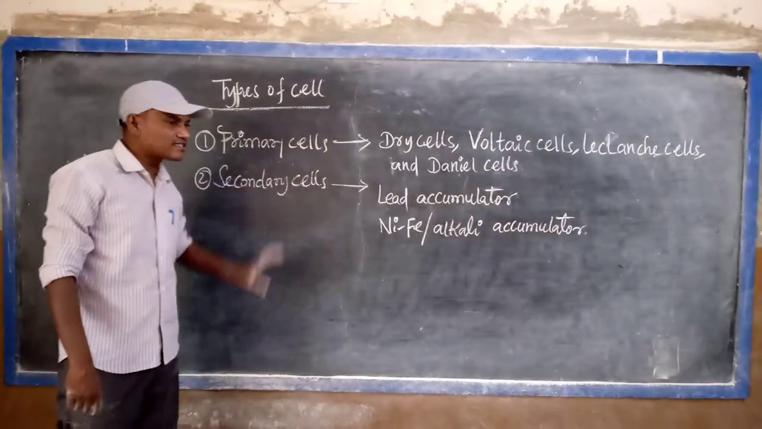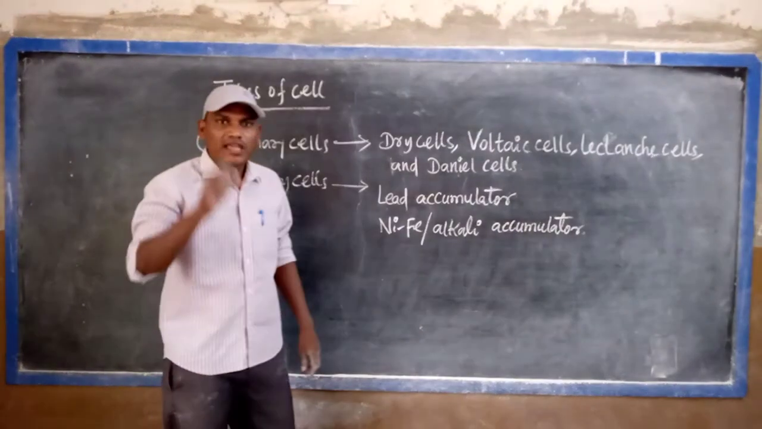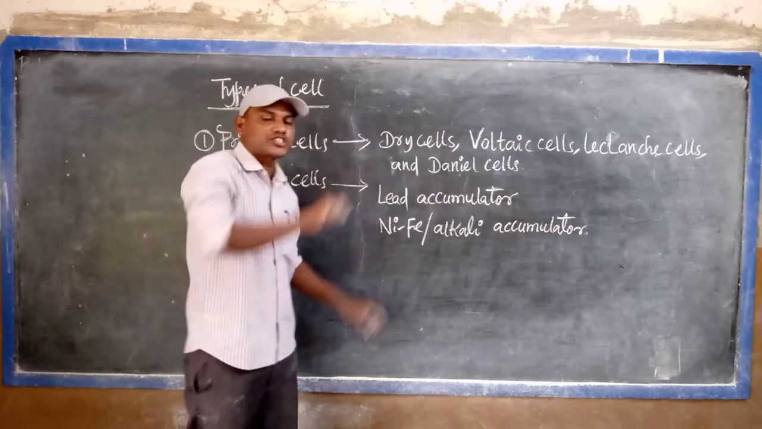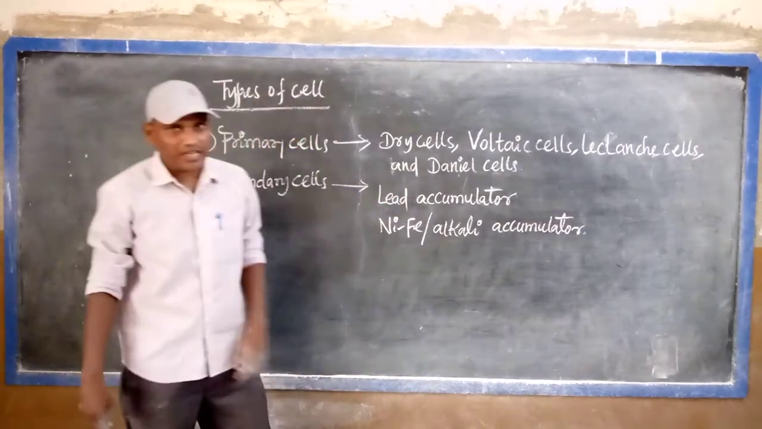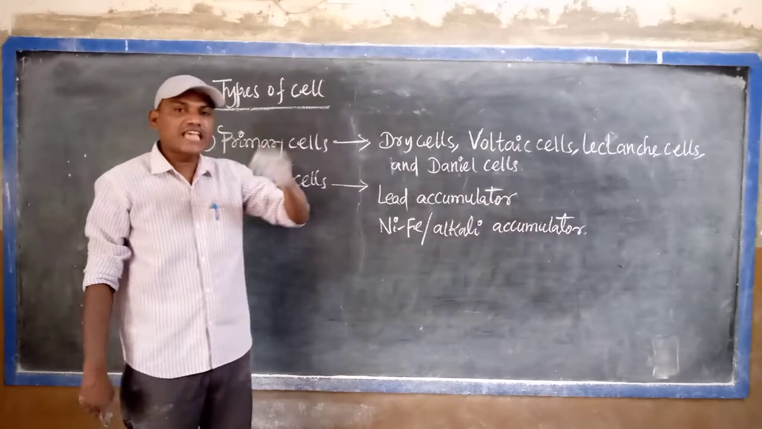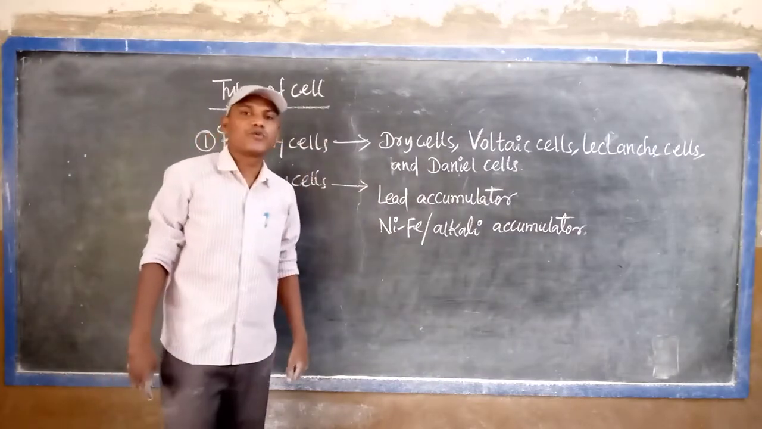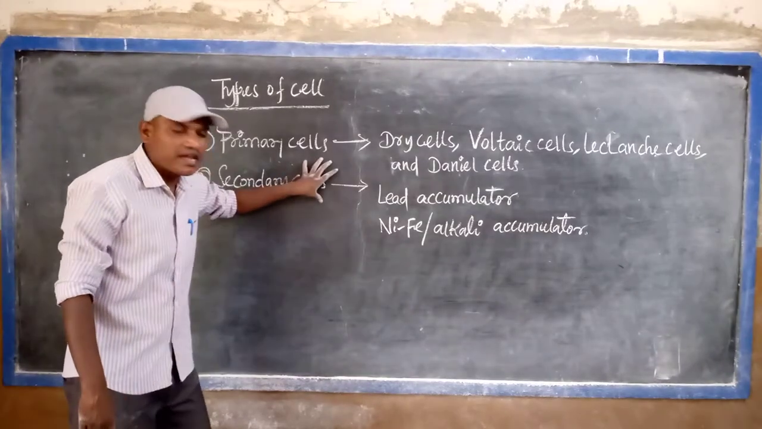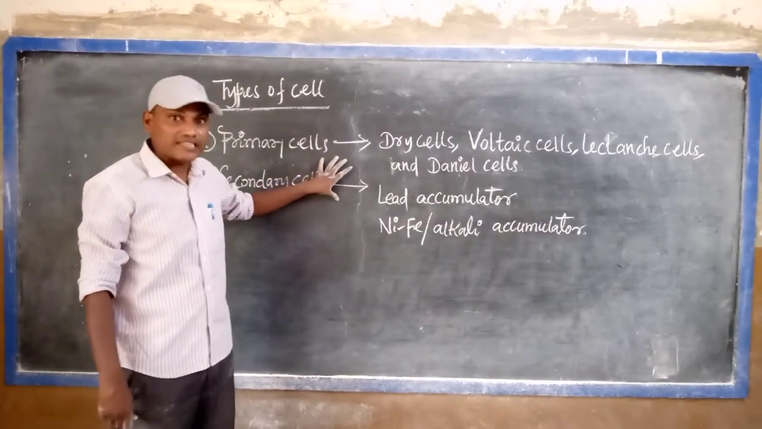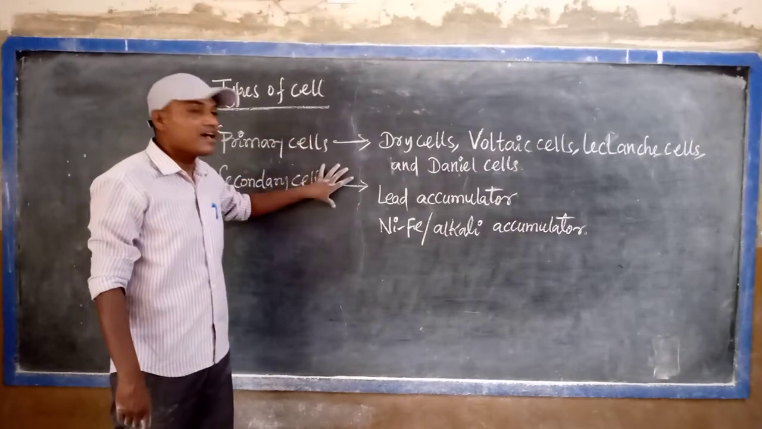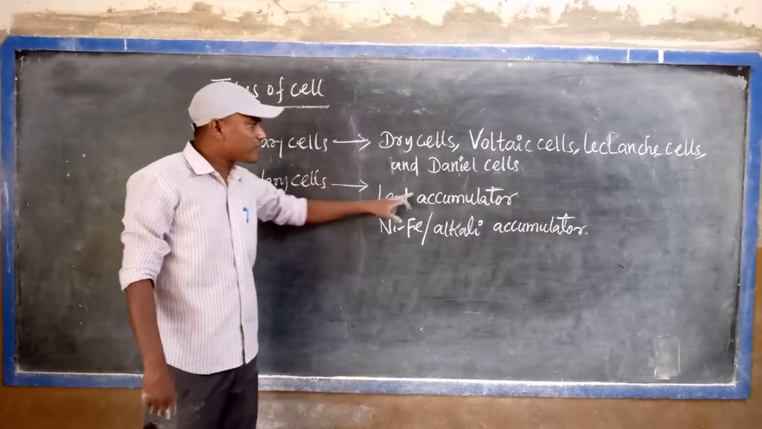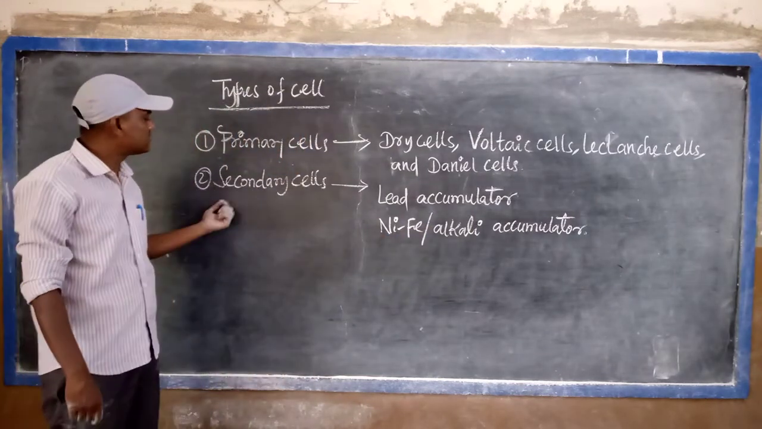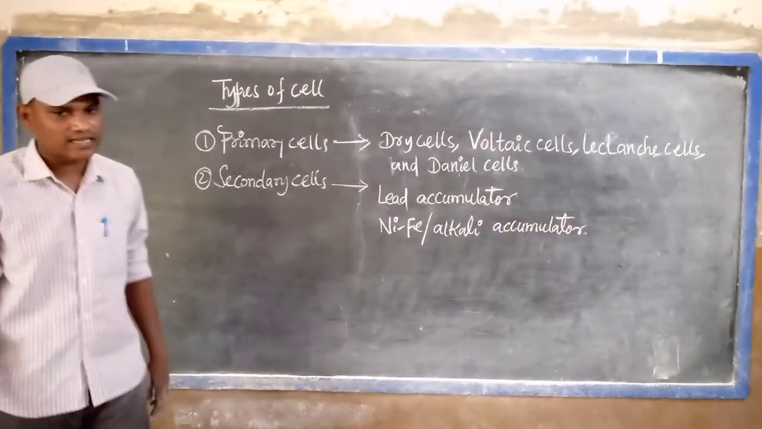Next, secondary cells or secondary batteries. A cell which produces current in the circuit by a chemical reaction, and the reaction is such that the cell is recharged after we use it, is called a secondary cell. In secondary cells, the chemical reaction is reversible. Here irreversible, here reversible. The lead accumulator and nickel iron or alkaline accumulators are the best examples of secondary cells.